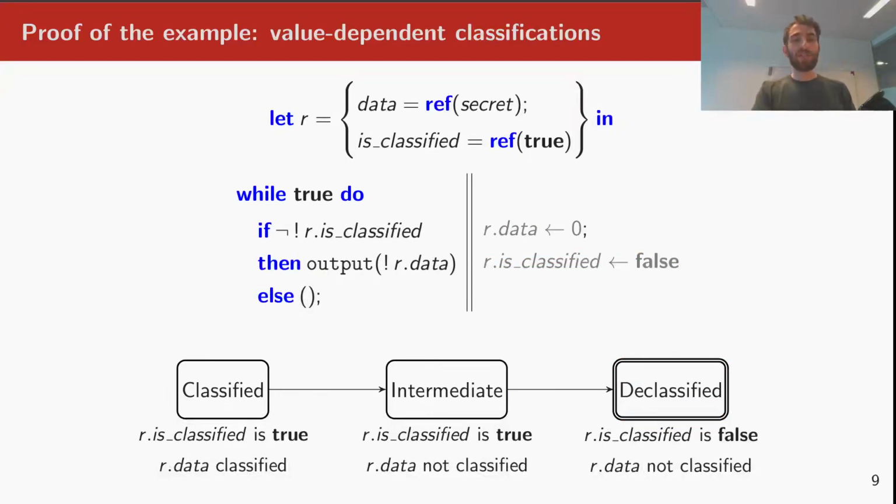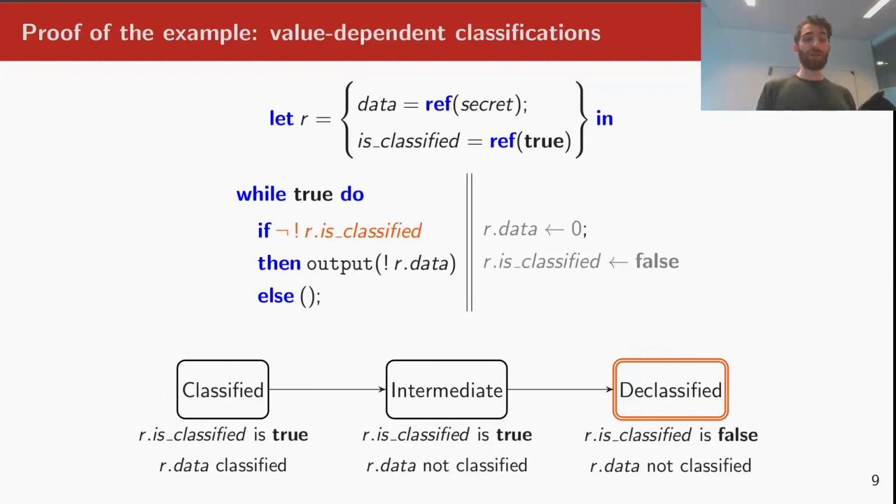Now let us see how the leftmost thread can rely on this protocol in order to show non-interference. First, when we check the isClassified bit and it is set to false, that is, if we're actually going to take the then branch, then we know that the system has to be in the declassified state, because that is the only state where the flag can be set to false.